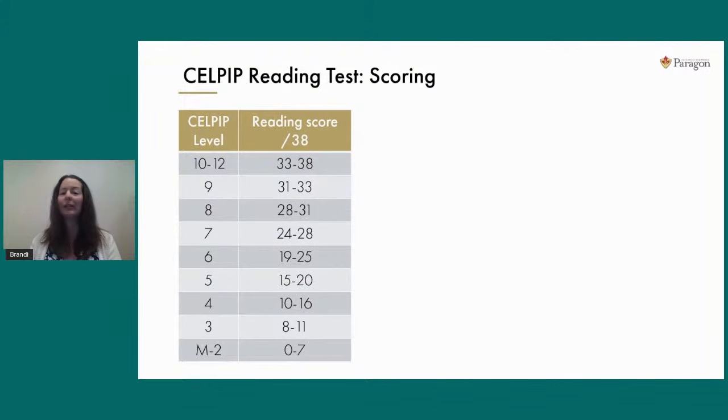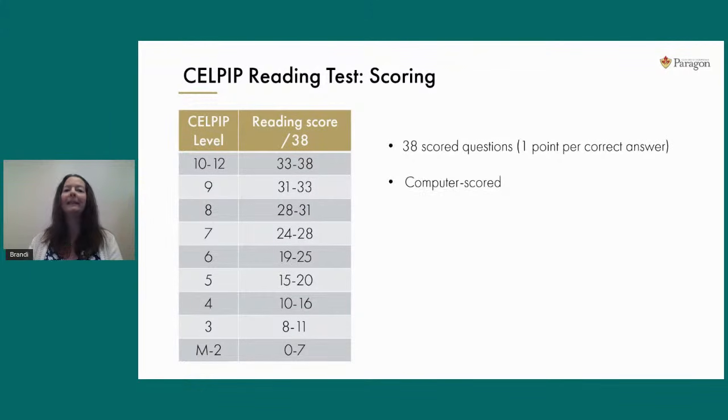You're looking here at a chart that shows you how the different levels of reading in CELPIP correspond to an exact score. There is a total of 38 questions altogether that will be scored on the test. You get 1 point per correct answer. So again, the highest score you might achieve is 38 out of 38. And if you're lucky enough and strong enough in your skills to do that, you'd be achieving a level 12 for sure.